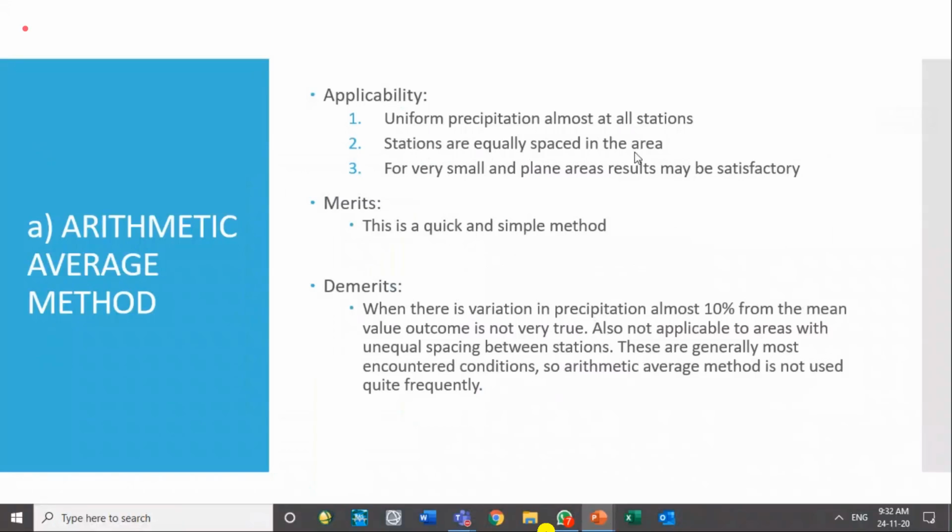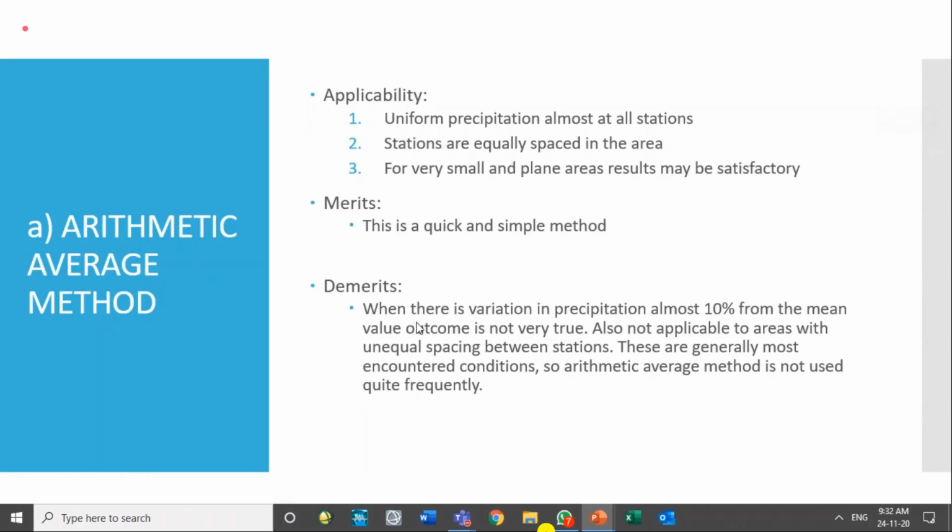When stations are equally spaced in the area, this uniformity is not so important, but the main thing is that the stations are equally spaced. When they are equally spaced, their area of influence will also be the same. If this condition holds, then the arithmetic mean can be utilized, and it should be utilized for smaller study areas, not for a larger study area.